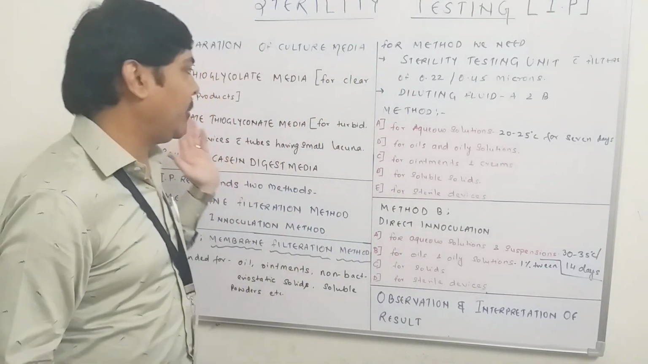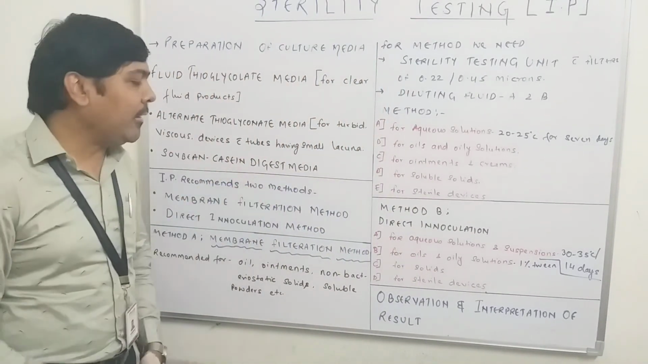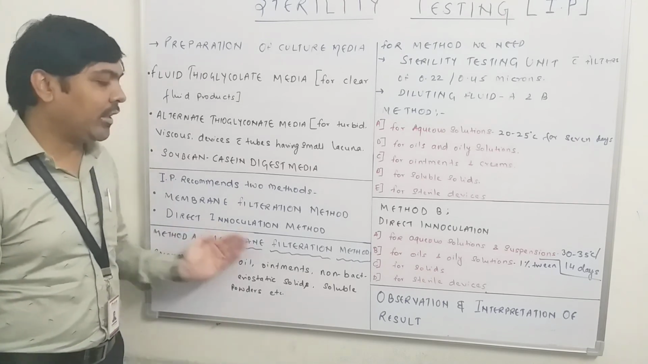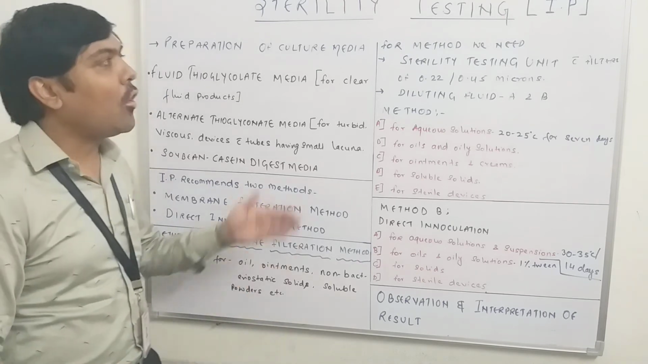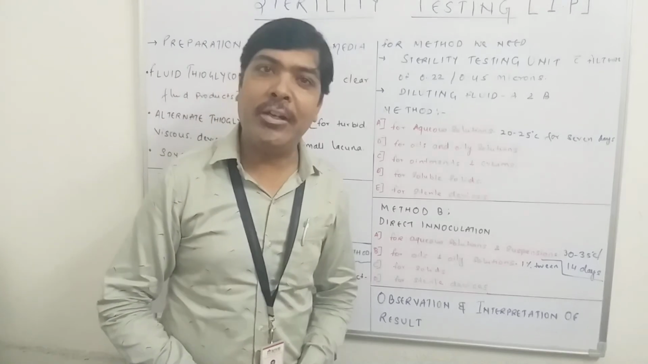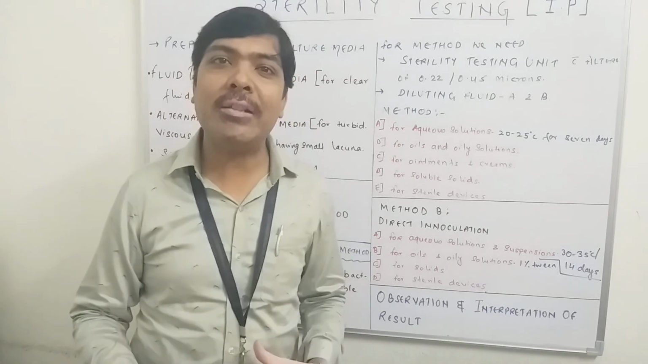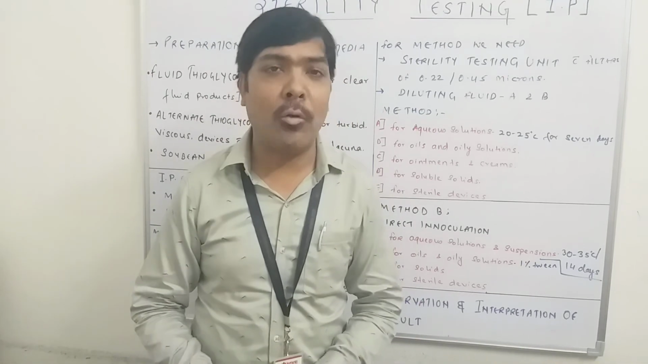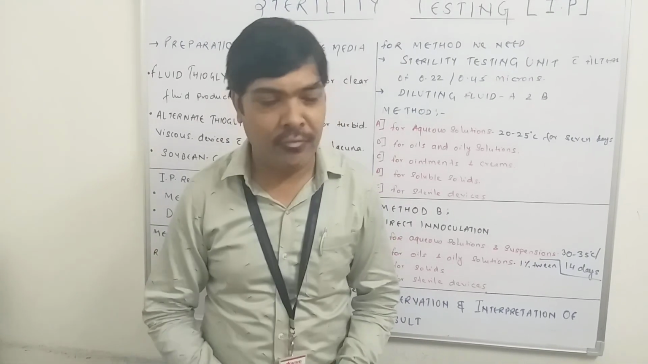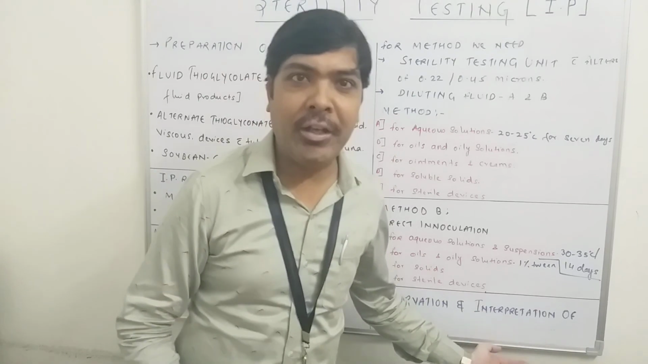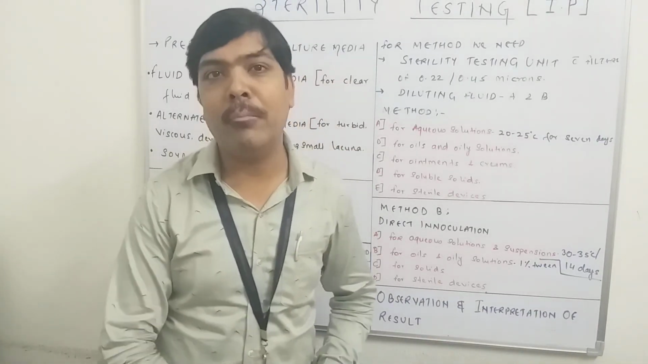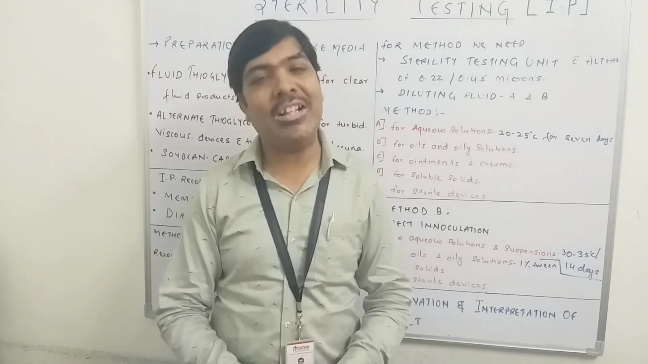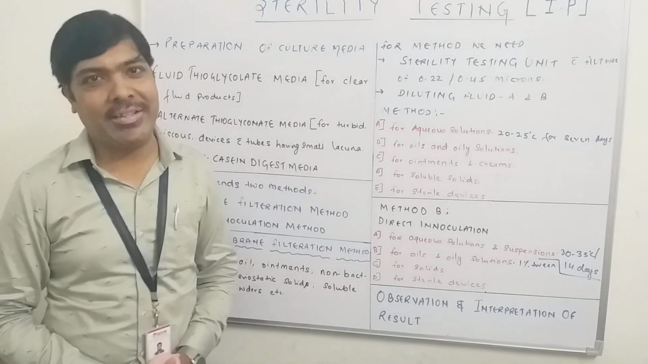First, we have to go for the preparation of the culture media. Then, two methods are prescribed, method A or method B. Either we can go for the membrane filtration method, or we can go for the direct inoculation method. From both these methods, we obtain a certain result. Either the growth is positive or the growth is negative. So, depending upon the interpretation, the final conclusion has to be made whether that particular batch is passing the test for sterility or it does not pass the test.